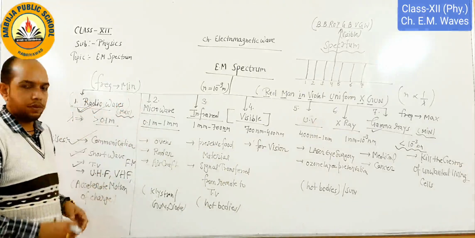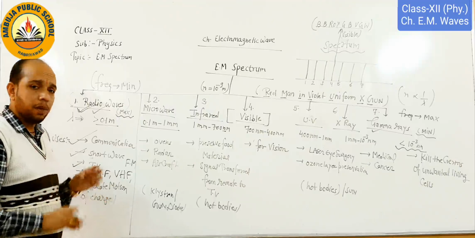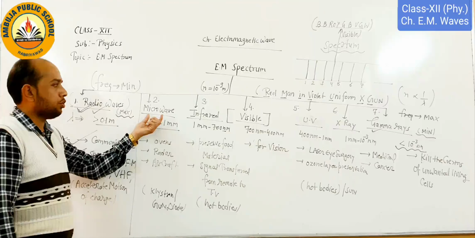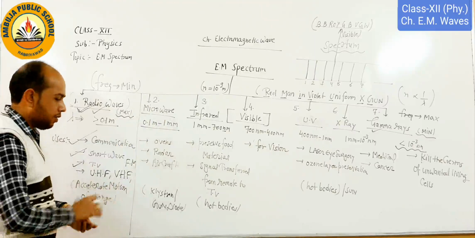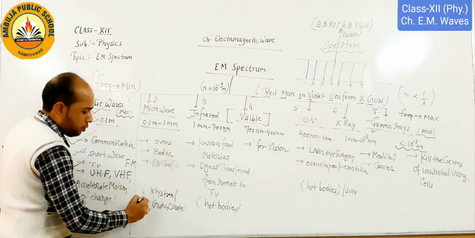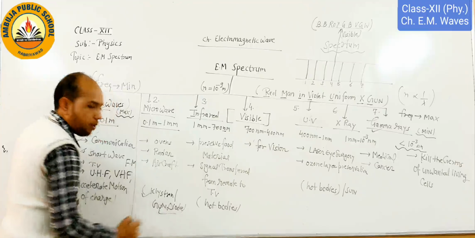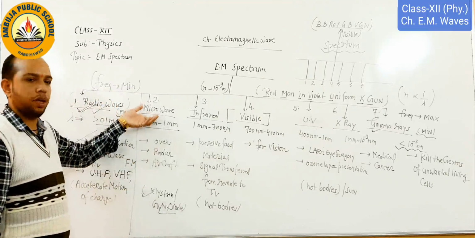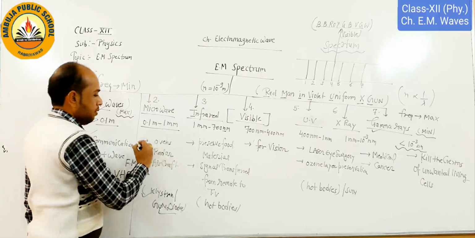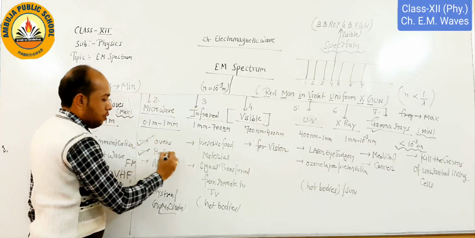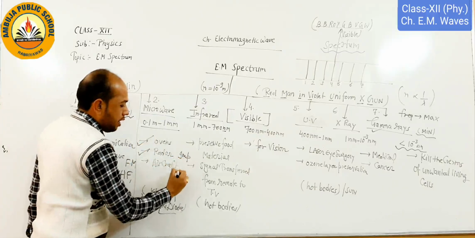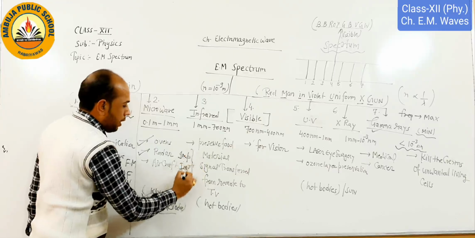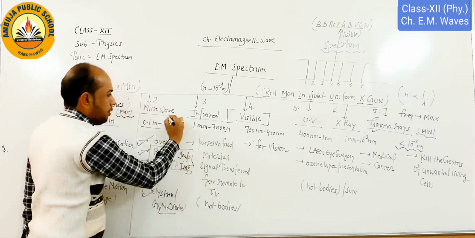Second, we come to microwaves. Microwaves are generally used in our kitchen also. The microwave oven produces microwaves. Microwaves are produced by klystron, Gunn diode or microwave oven. Such sources produce microwaves, and their practical use is in ovens, for radar technology, which is very important, and similarly for aircraft navigation. So these are important practical uses of microwaves.